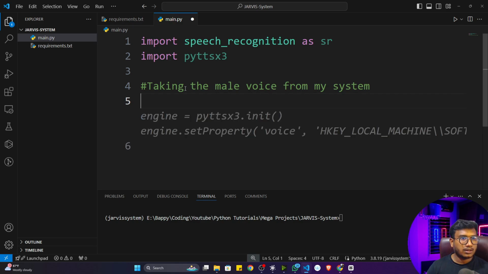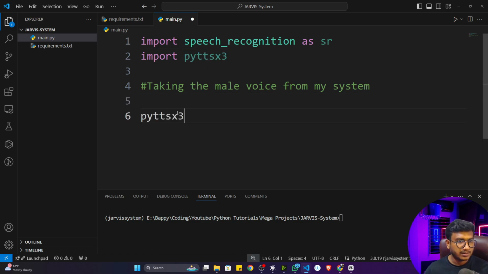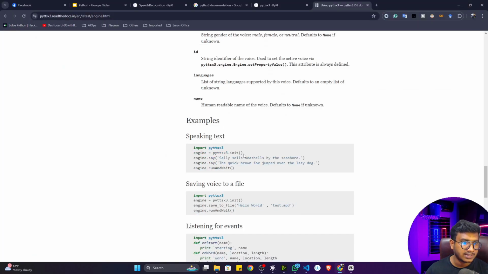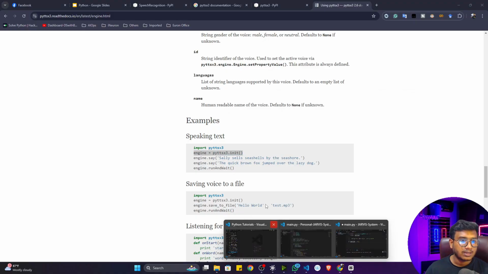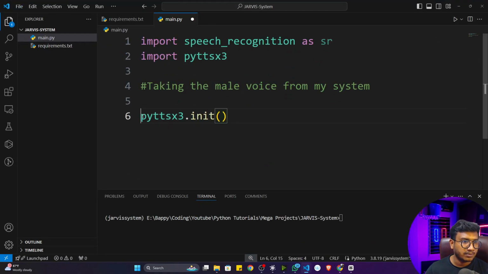Now see, you have to call this pyttsx3 library. Inside that, first of all, you have to initialize it. You can see they are also initializing it, and this object they are saving in a variable called engine. You can give any name, but I've given engine.